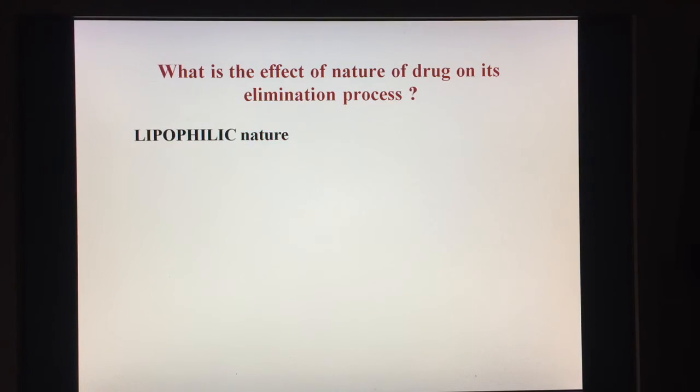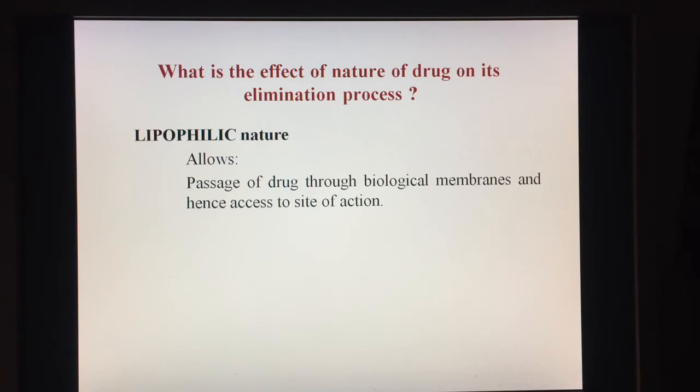Suppose the drug is lipophilic in nature. This lipophilic nature allows the passage of the drug through the biological membranes and hence improves access to the site of action. But on the other hand, it also hinders excretion of a drug. We will discuss how it hinders excretion, but for the time being, just think that the lipophilic nature of a drug allows passage through the biological membranes.